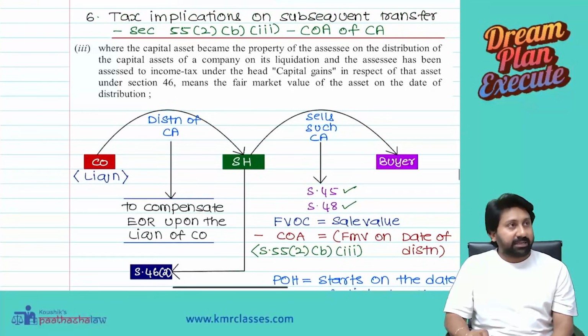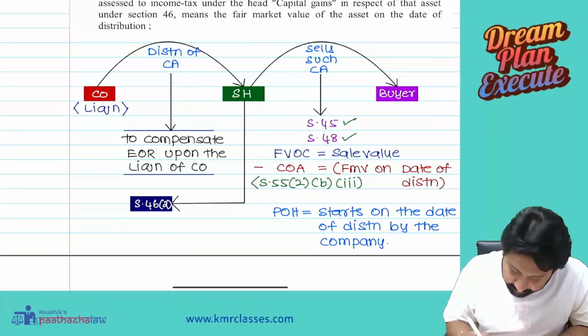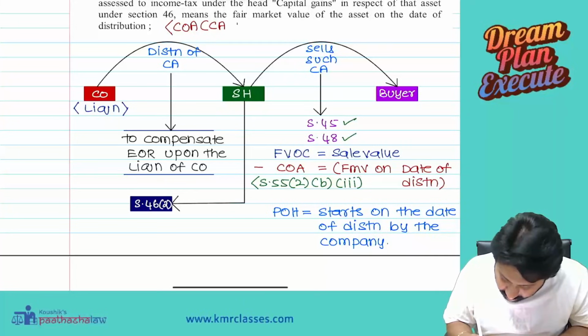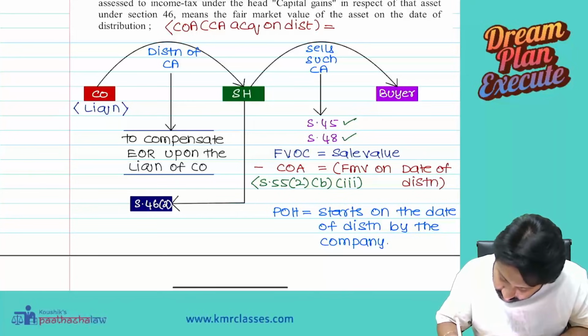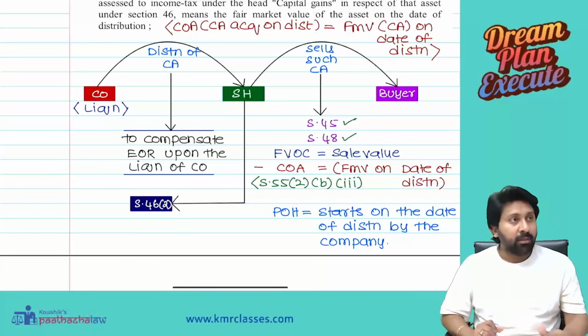Cost of acquisition of capital assets. So what is the cost of acquisition? The cost of acquisition will be, in simple language, if I have to tell, this is what you wanted to tell.